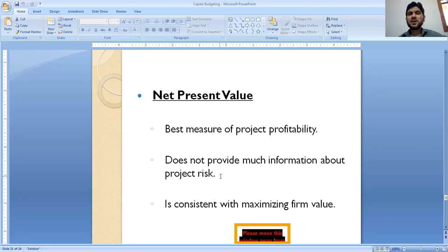About project risk, we cannot have full information if we go with NPV. This is a drawback of the NPV technique. It is consistent with maximizing firm value. NPV is consistent if we have to maximize the firm value.